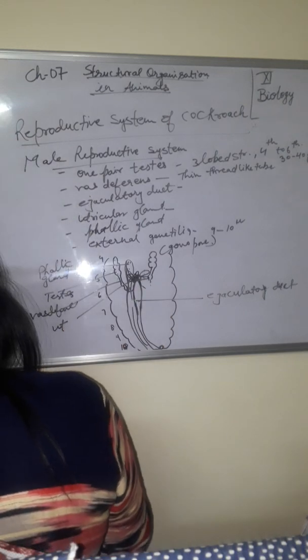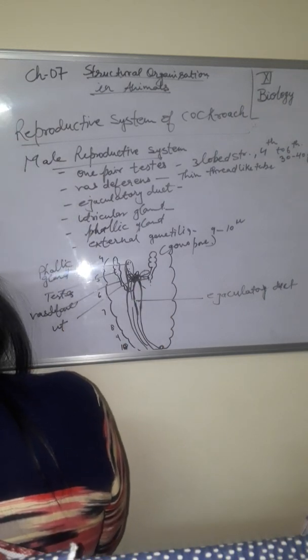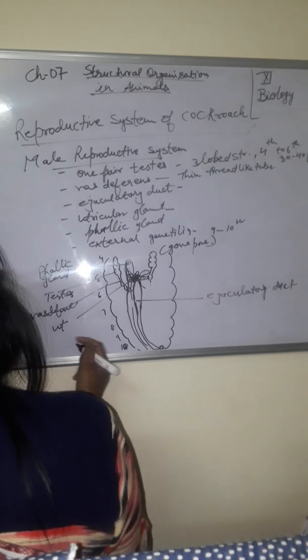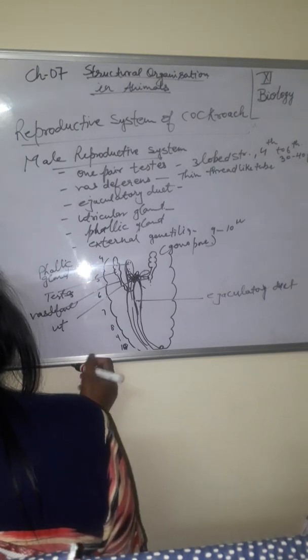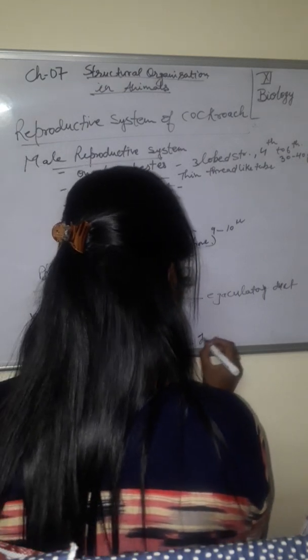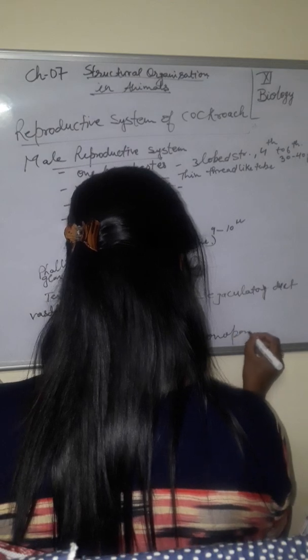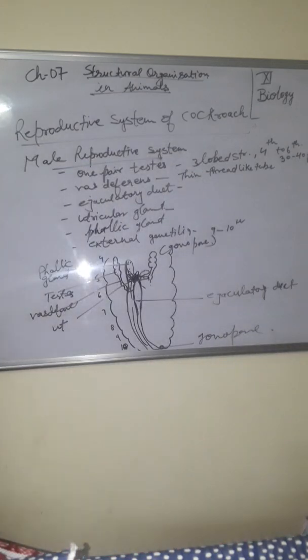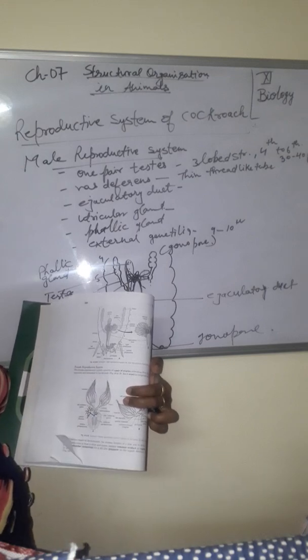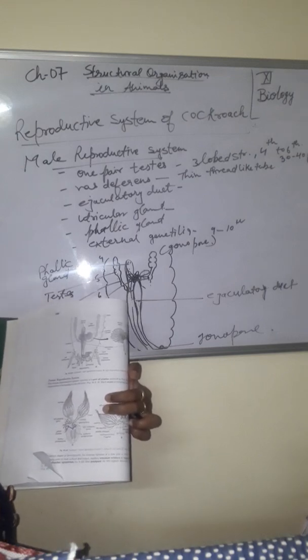Utriculus. See here, seminal vesicle, central tubule, peripheral tubule. And this one is the utriculus. Here below will be the gonopore, that is the opening, called the gonopore. It is given in your book also. See here, draw this one in your notebook. This is the male reproductive system of cockroach.